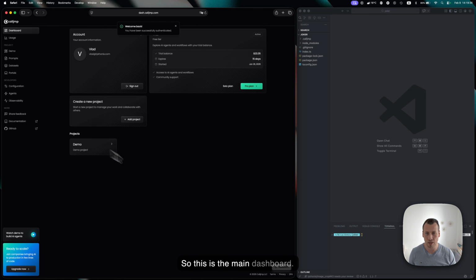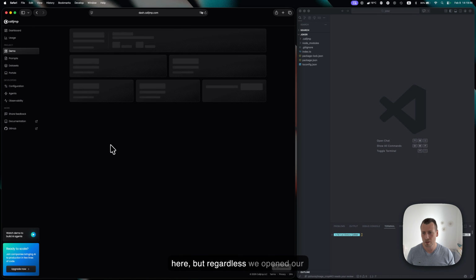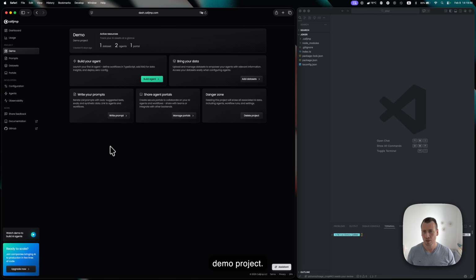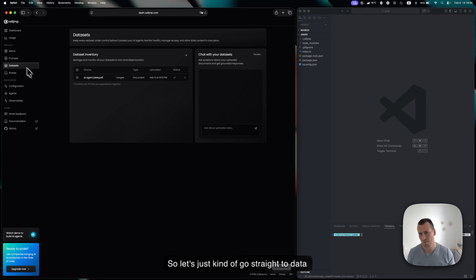So this is the main dashboard. On the right, I prepared my project, which I used to develop an agent, which we'll get to. There's just some information here, but regardless, we opened our demo project. It already shows that I have one data set, 2 agents, 1 portal. So let's go straight to data sets.